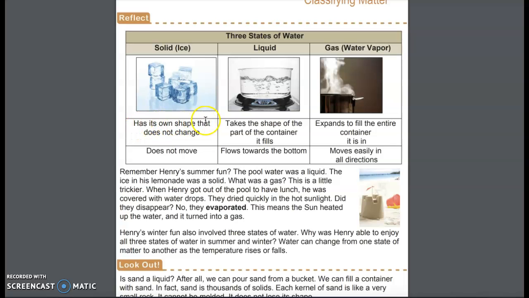It has its own shape that does not change. This is a solid, and it does not move. The liquid takes the shape of the container, it fills, and then it flows towards the bottom. The gas, which is water vapor, expands to fill the entire container it is in and then moves easily in all directions.